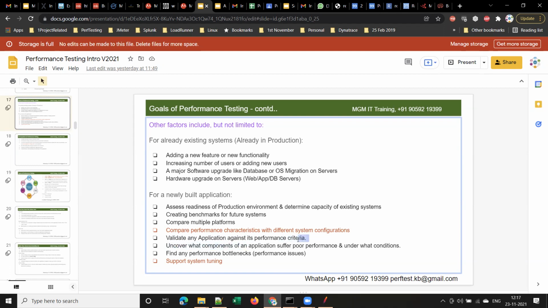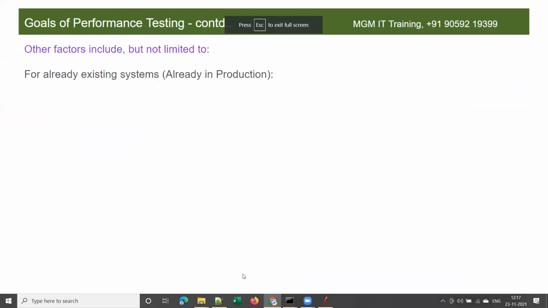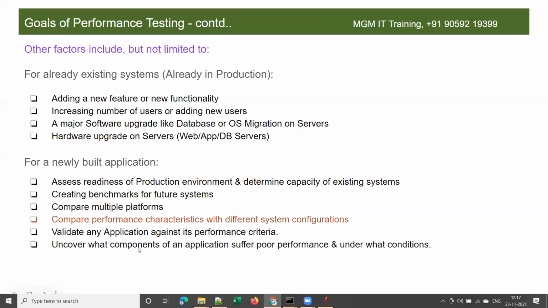So the next reason for doing performance testing for a newly built application is to uncover what components of an application suffer poor performance and under what conditions. Uncover what components perform poorly and under what conditions.